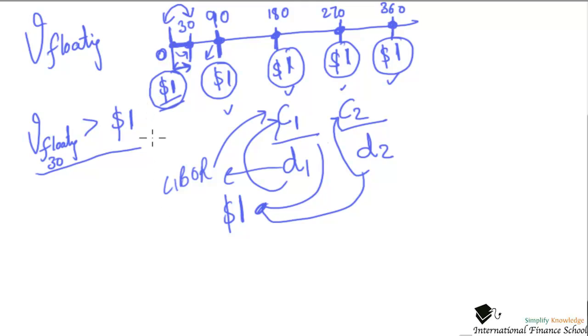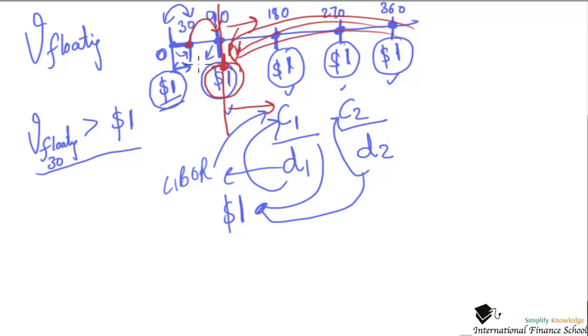Okay, so let me use a different color to show you that I know the value of the bond here is $1. Now when I say value, it's the present value of all future cash flows, right? It comes out to be $1 at this date. So I do not have to look back on this timeline. All I say, on the 90th day, the present value of future cash flow is $1, plus there is a coupon, a floating coupon, that will come on the 90th day. What is that floating coupon on the 90th day?